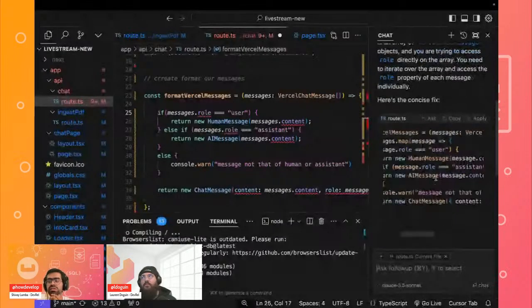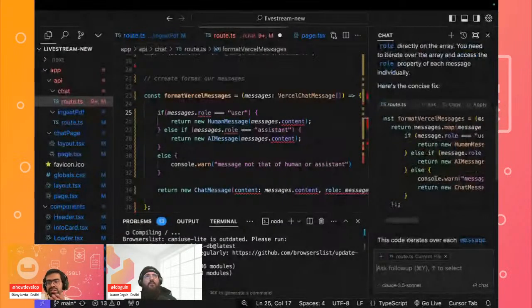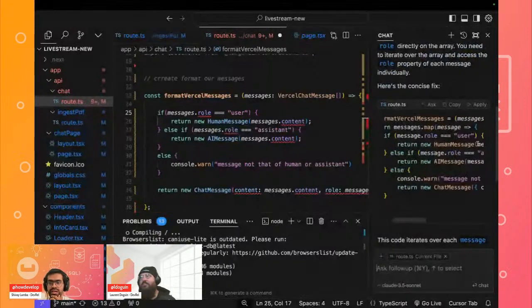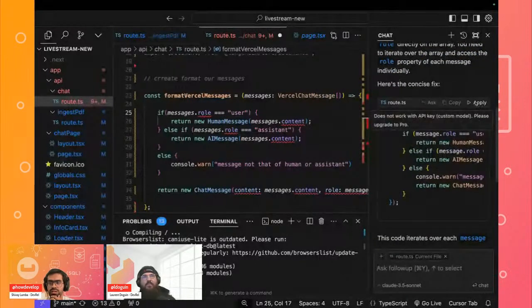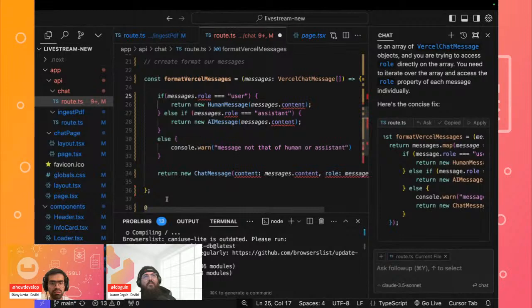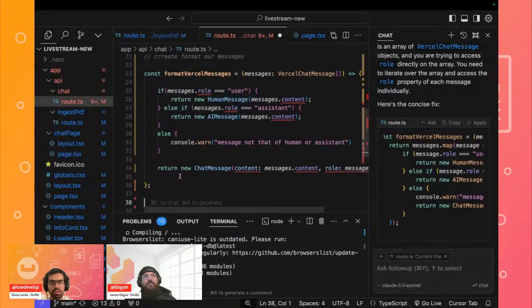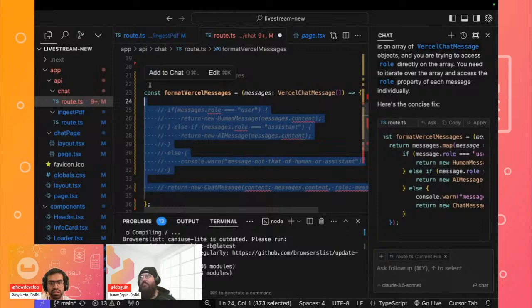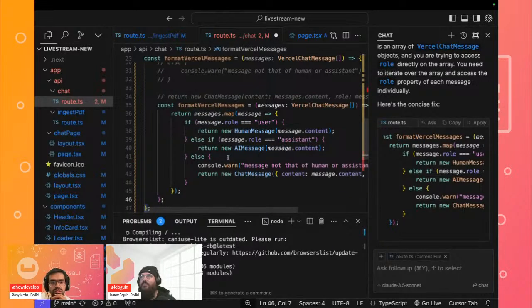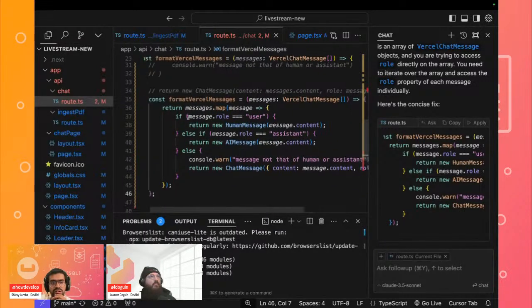Okay, so we still need that particular messages map, which actually makes sense. If I apply this, hopefully it should work. So I can copy this and paste it, and now it does not give me an issue. In this case it's returning this entire map of messages.